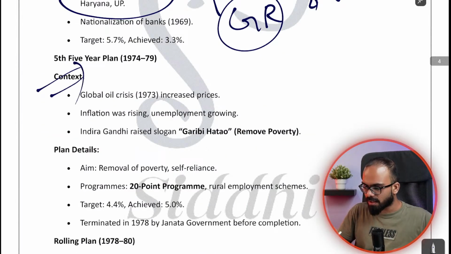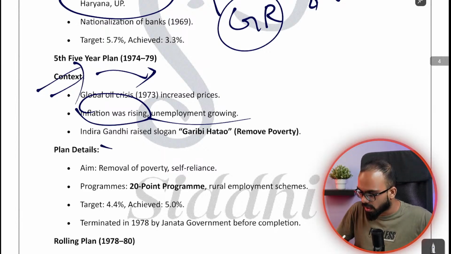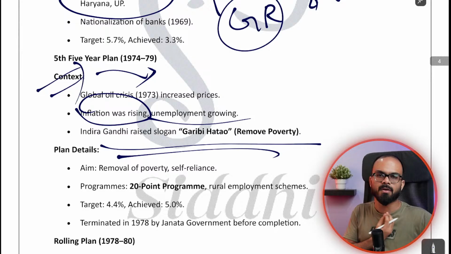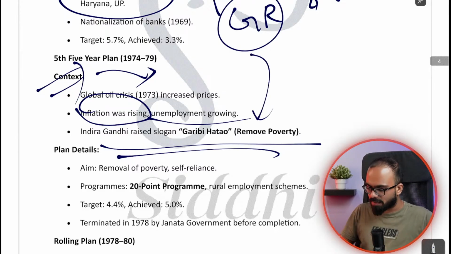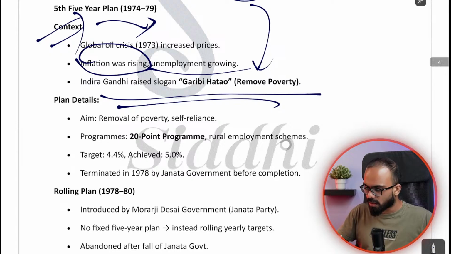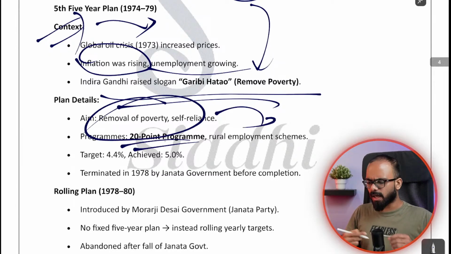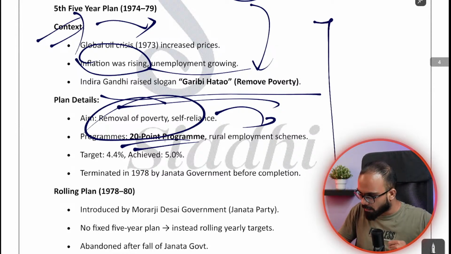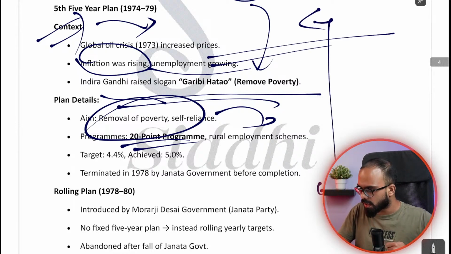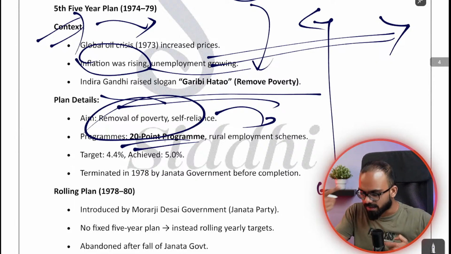Next, after this, there were global oil prices. Inflation was increasing in the country, unemployment was increasing, there was a lot of poverty in the country, and Indira Gandhi was also facing a certain political crisis. So she came up with a slogan called Garibi Hatao, and they introduced a lot of programs to remove rural poverty, and they wanted to implement a rural employment scheme. This is a phase where the Government of India went with emergency, etc.